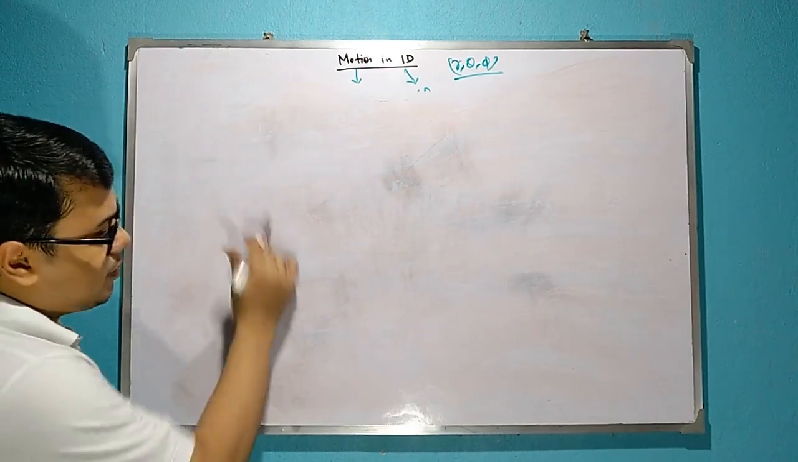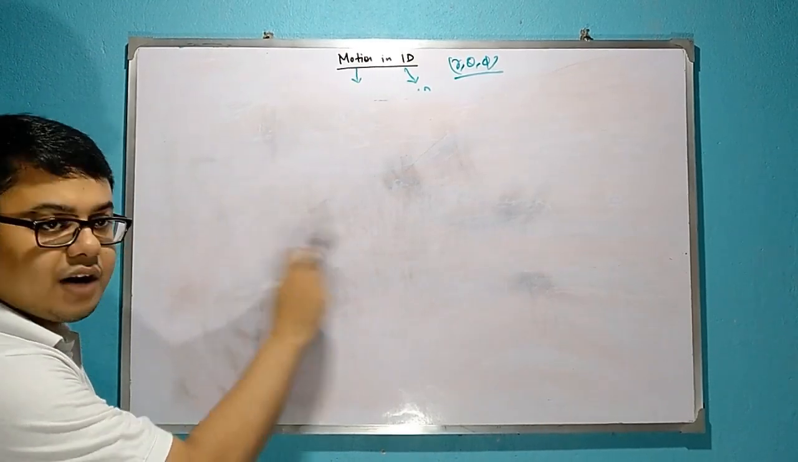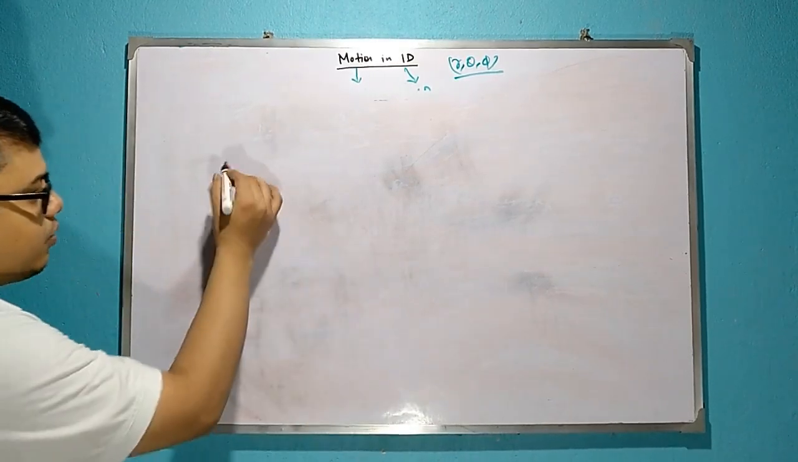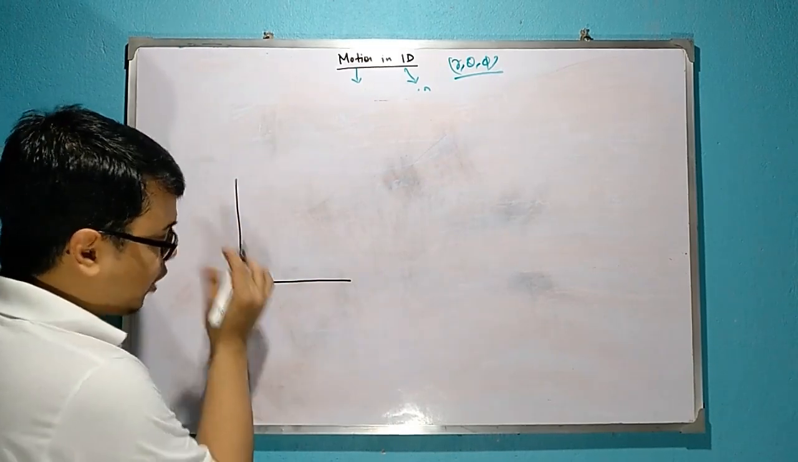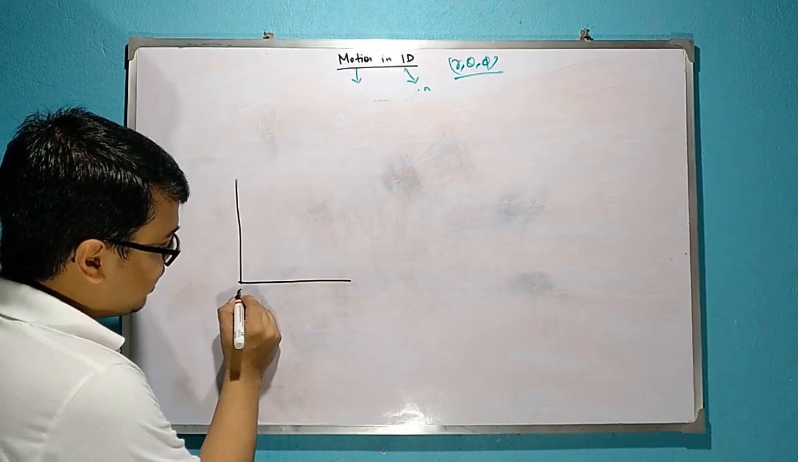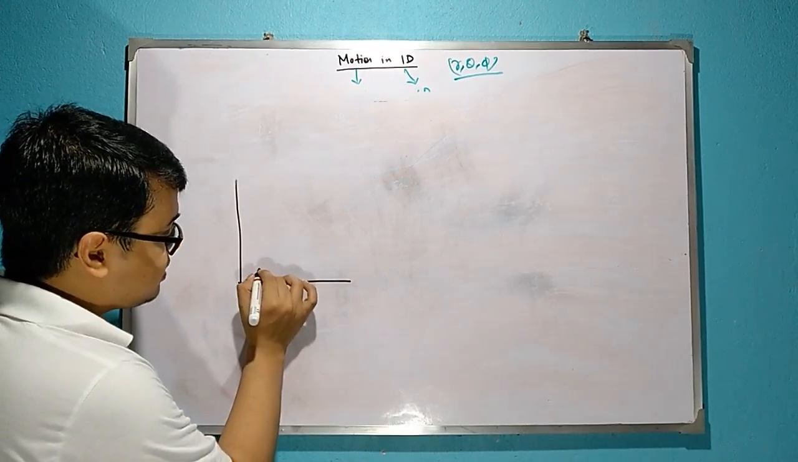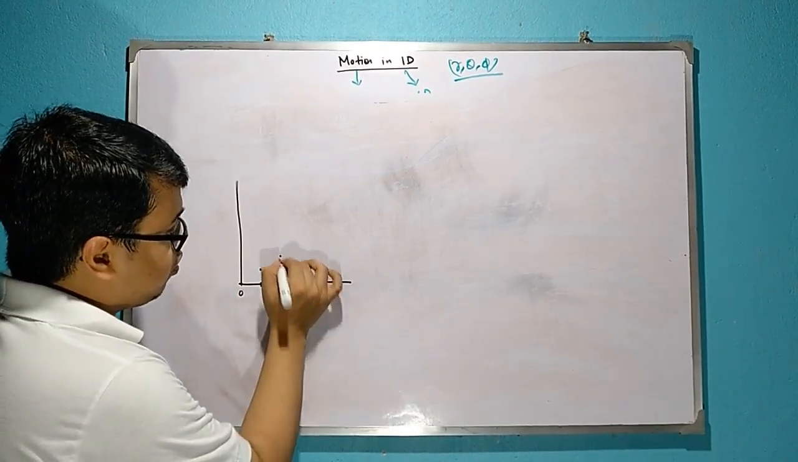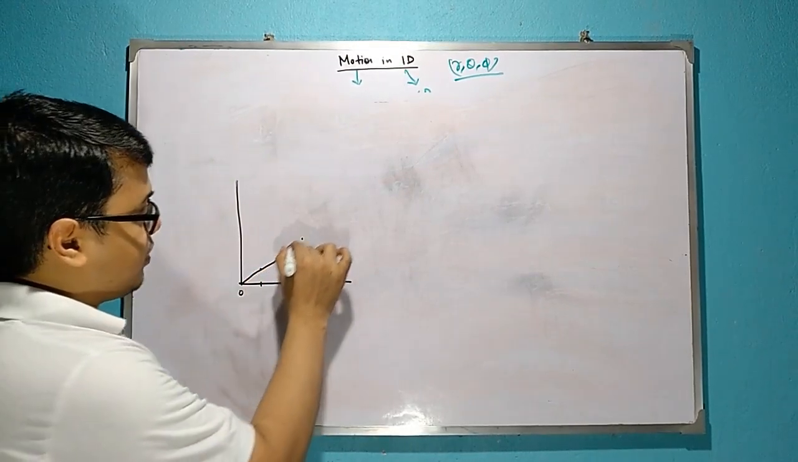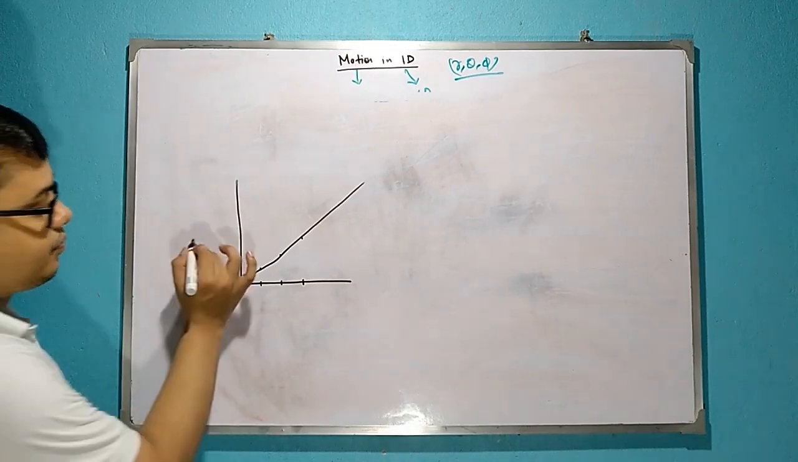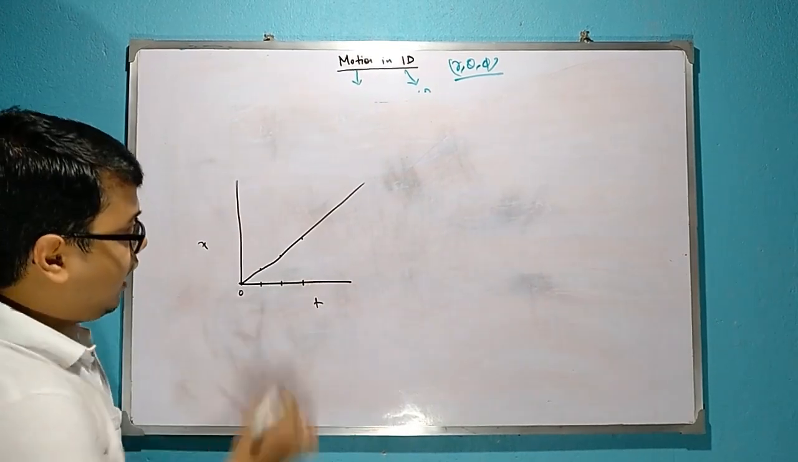I have discussed the position graph along the time axis, the x-t graph. Now, consider a different thing. Suppose an object is at 0 at time 0, at 1 at time 1, at 2 at time 2, at 3 at time 3. So, this type of graph we will obtain. That means,